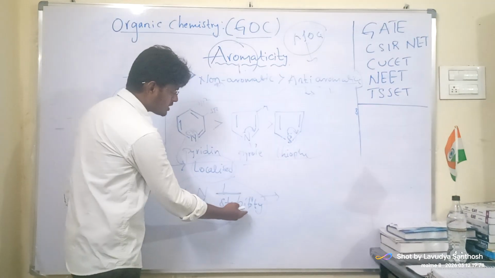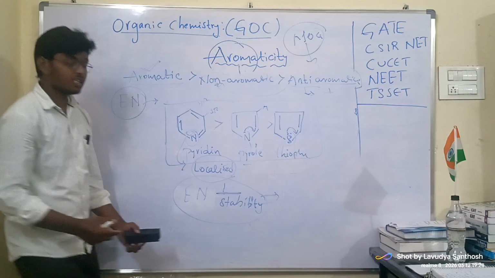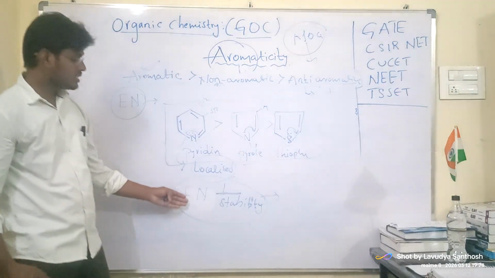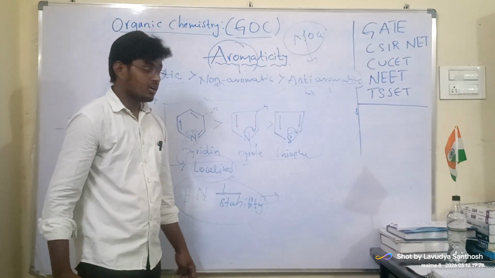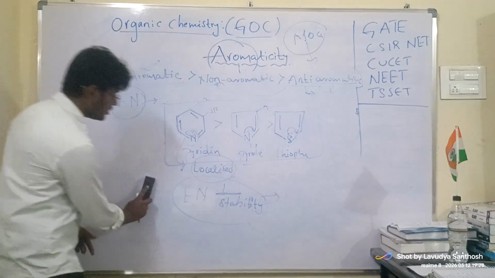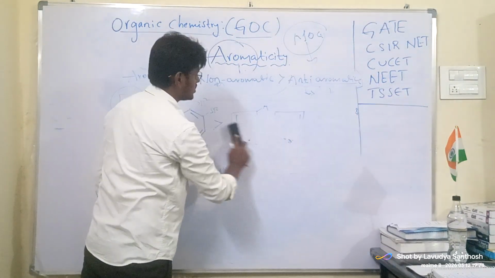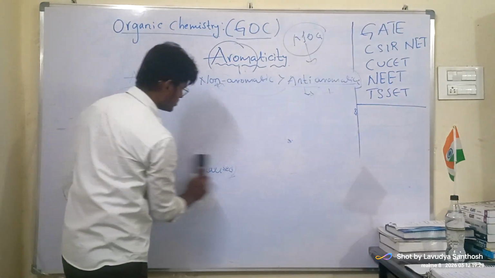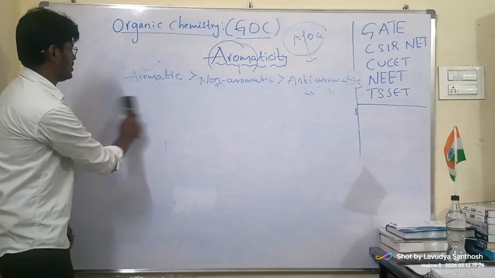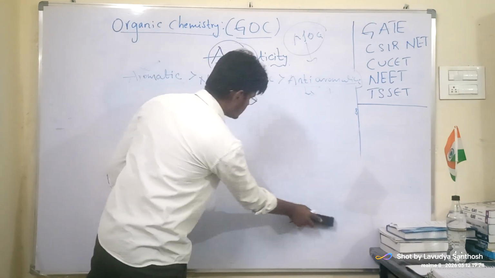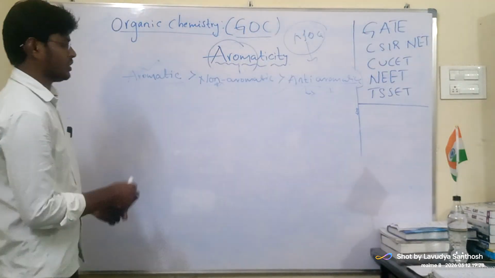Nothing but if stability is high, then electronegativity is low. If the electronegativity is high, then stability is low.